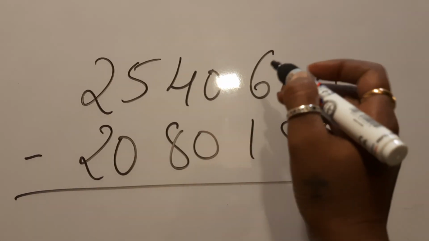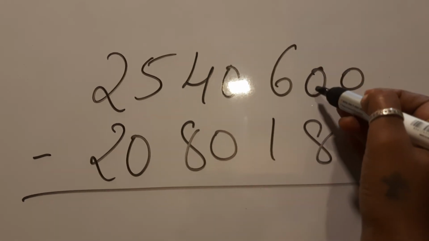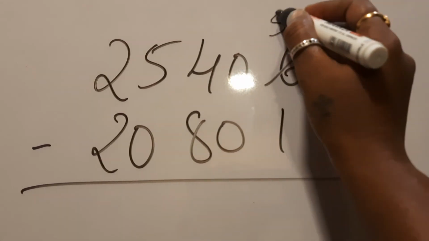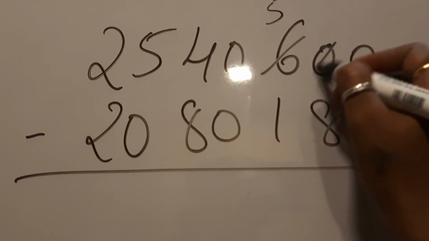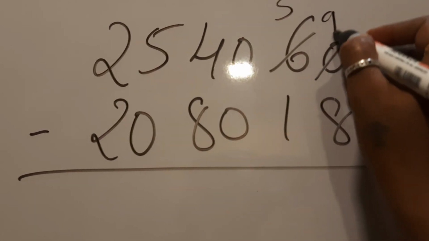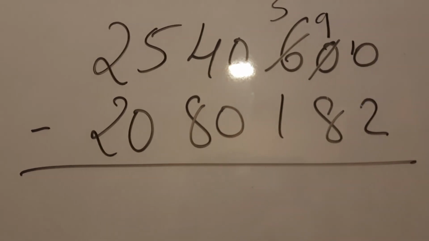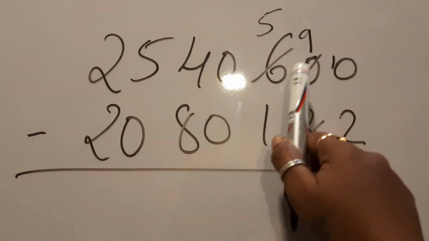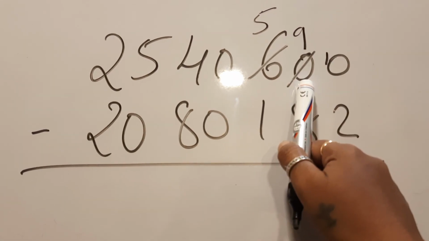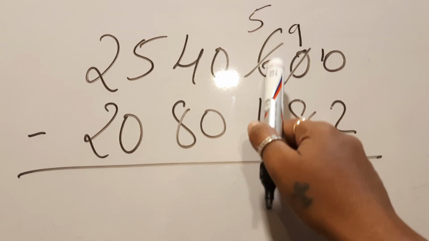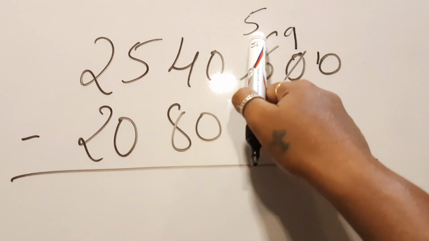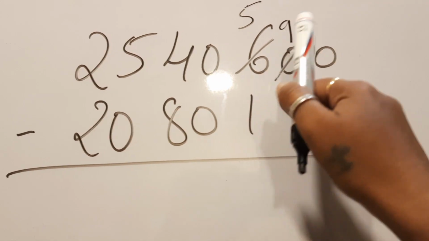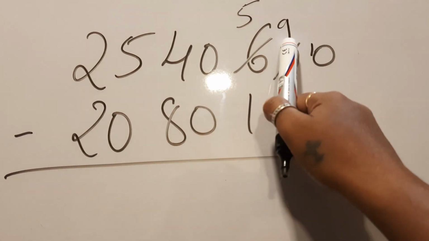0, the neighbor is also 0. So borrow from 6. 6 will become 5. Carried over here, it will become 10. And from 10 again you are borrowing and giving it to the 0. Hope you have understood, children. See, 0. So you are going to borrow here. He is also 0. So you are borrowing from 6. So 6 giving 1 will become 5. Now this has become 10. Now from 10 you are borrowing and giving it to this 0. So this has become 9.